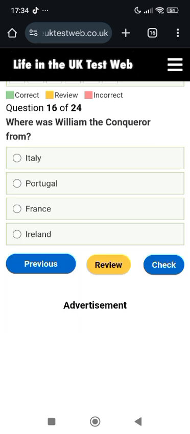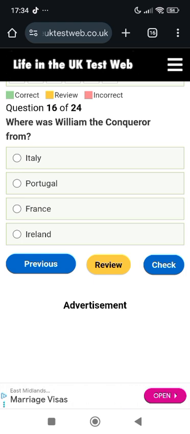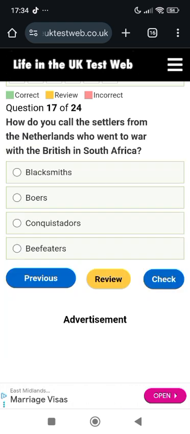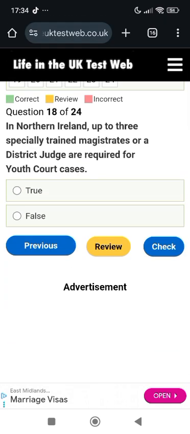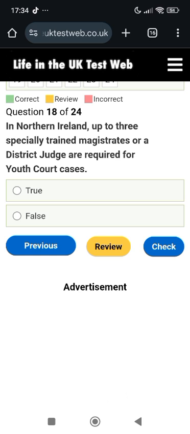Where was William the Conqueror from? Italy, Portugal, France, or Ireland? He was from France. What do you call the settlers from the Netherlands who went to war with the British in South Africa? Blacksmiths, Boers, conscripts, or Beefeaters? So they are called Boers. In Northern Ireland, up to 3 specially trained magistrates or a district judge are required for youth court cases. True or false? This is true.